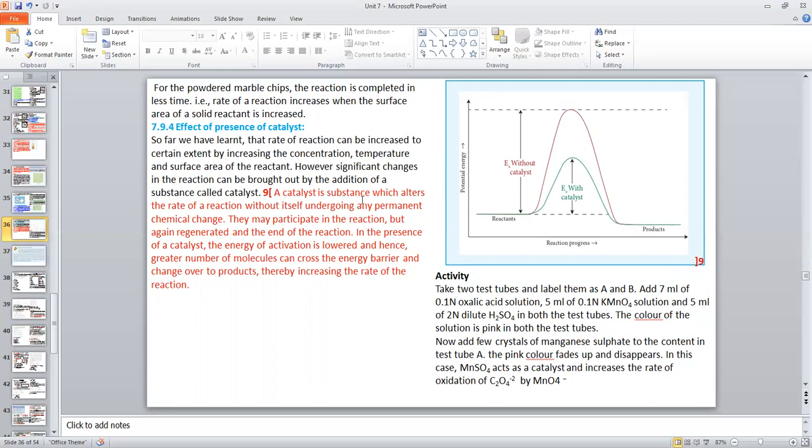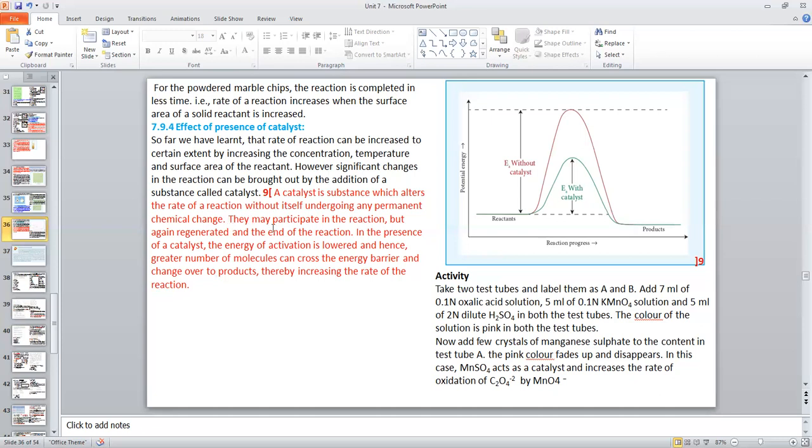A catalyst is a substance which alters the rate of reaction without itself undergoing any permanent chemical change. Alter means it may increase or decrease. In most cases, the catalyst increases the rate of reaction. In rare cases, it may decrease the rate of reaction also.